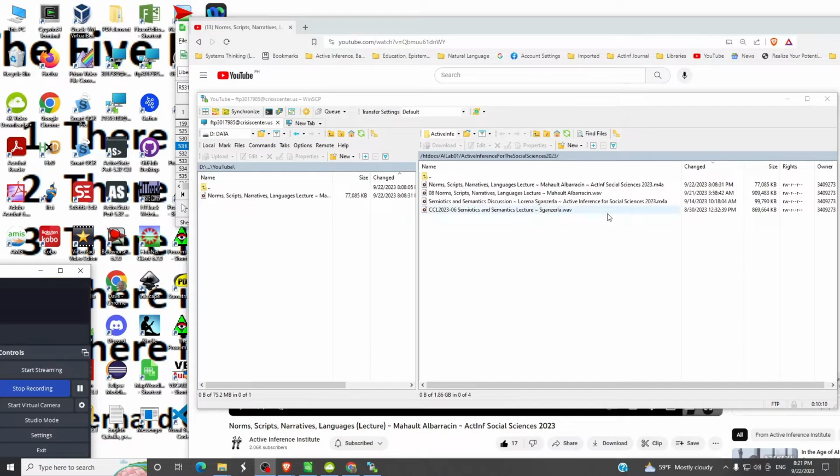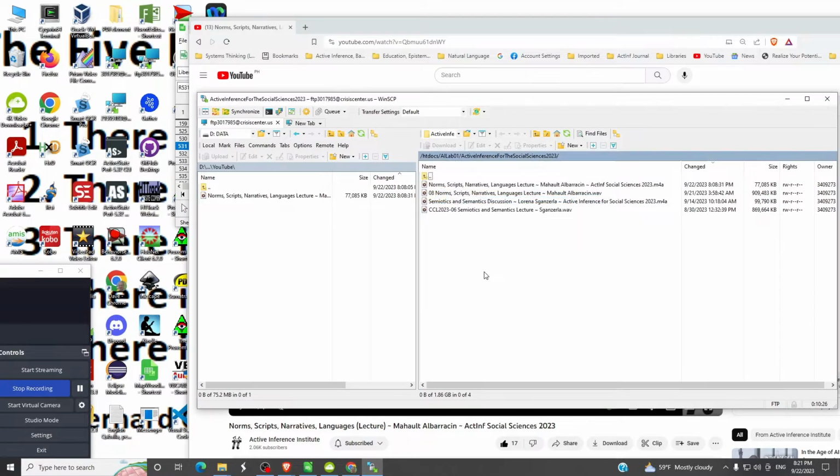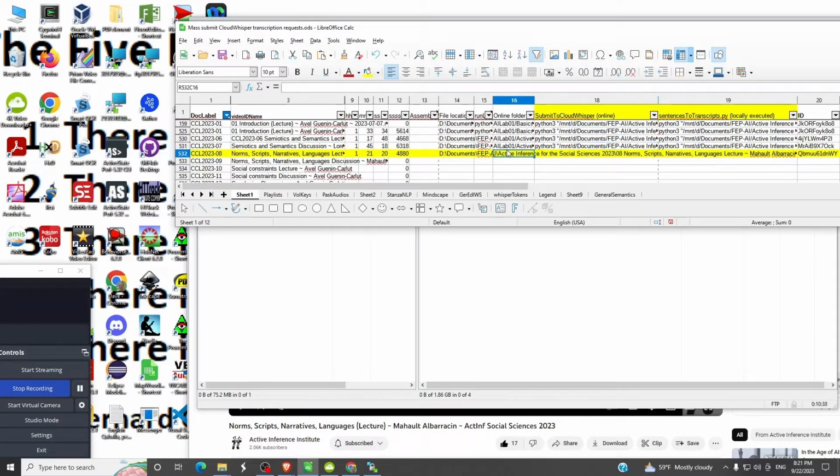We need to make sure that we have the correct location on the website. I will copy just the parts that can change. htdocs is where essentially all user files are. We need to go back to the spreadsheet and make sure that that online folder location is properly populated.